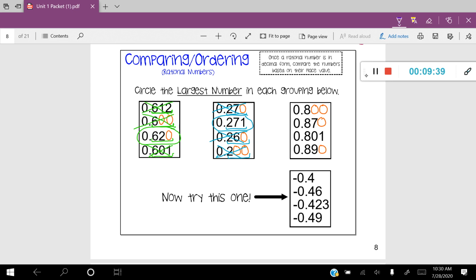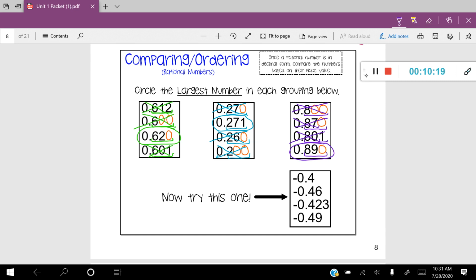The first number is 800. Let's go ahead and compare that to 870. Obviously 870 is larger, so I'm going to cancel out the first one. Now let's compare the third one. So 801 and 870. Well, of course, 870 is larger. Now let's compare the second and the fourth. 870 versus 890. Obviously, 890 is the largest number. And that's how you use place value to compare your numbers once they're in decimal form.